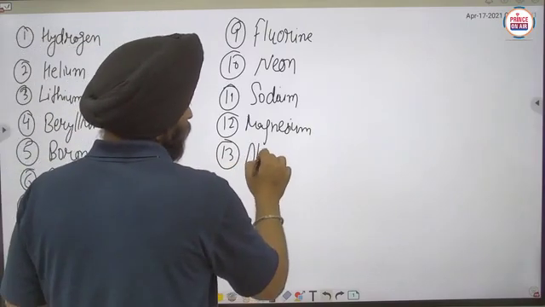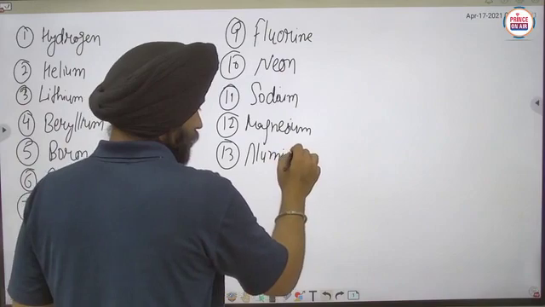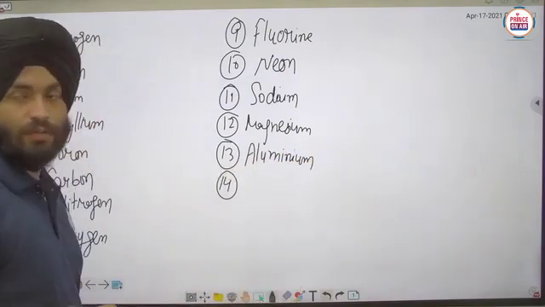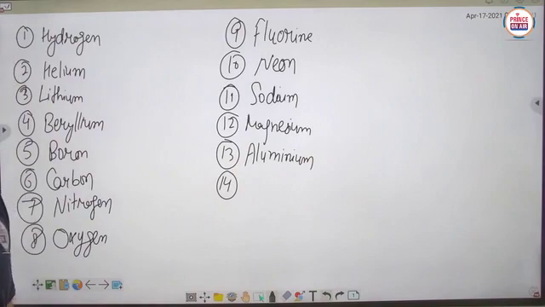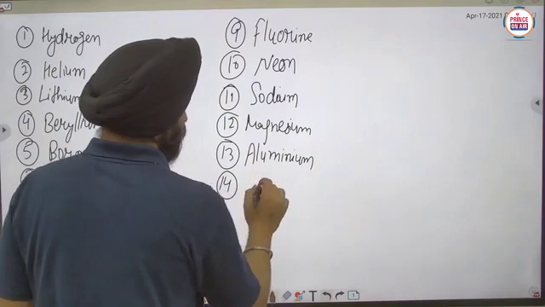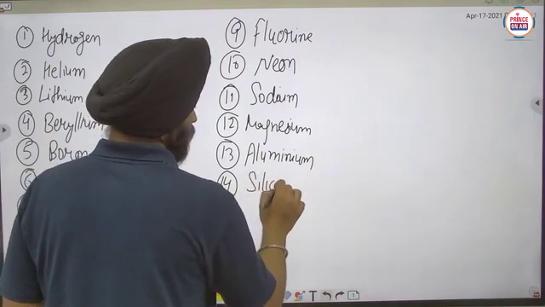Aluminium. Okay, 14th, what is that? 14th, anyone? That will be silicon.